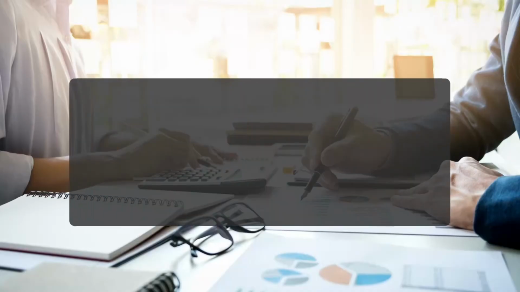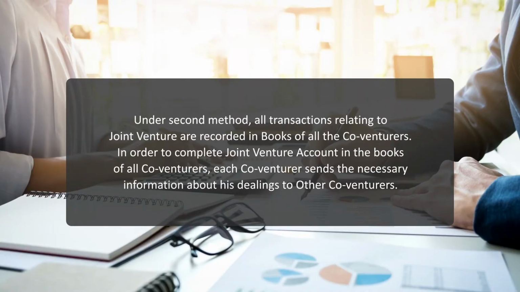Recording in the books of all co-venturers. So this is another method where all the co-venturers are recording the business transactions in the books of account maintained by them. So under this method, all transactions relating to joint ventures are recorded in the books of all the co-venturers. In order to complete the joint venture account in the books of all the co-venturers, each co-venturer sends the necessary information about his dealings to the other co-venturer.